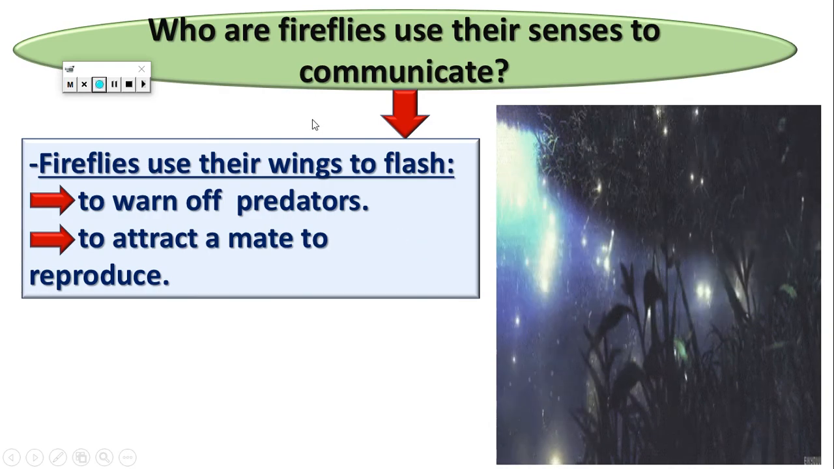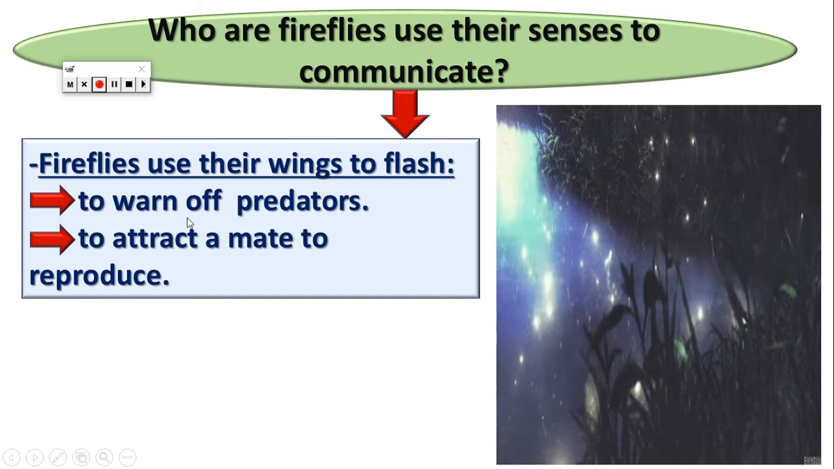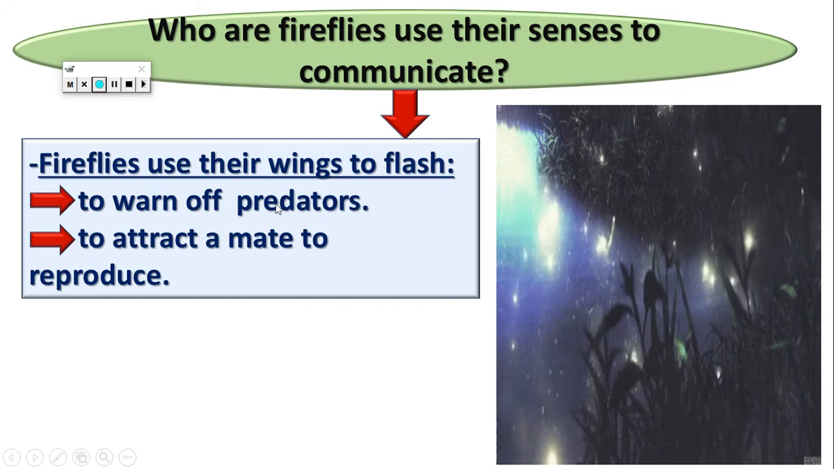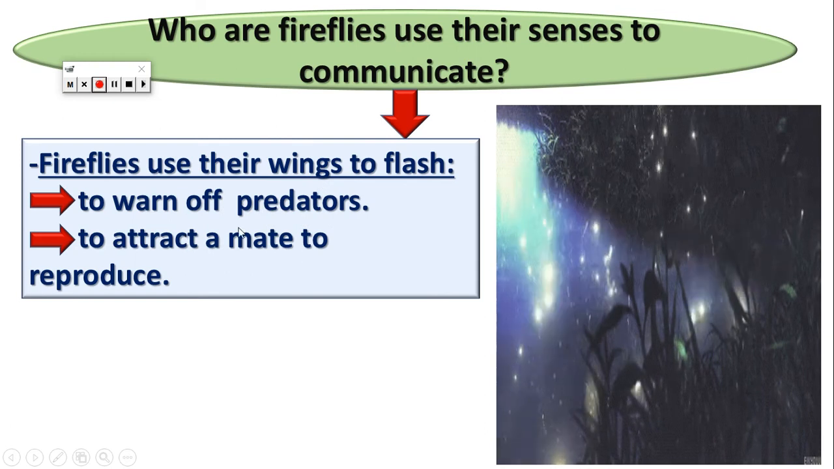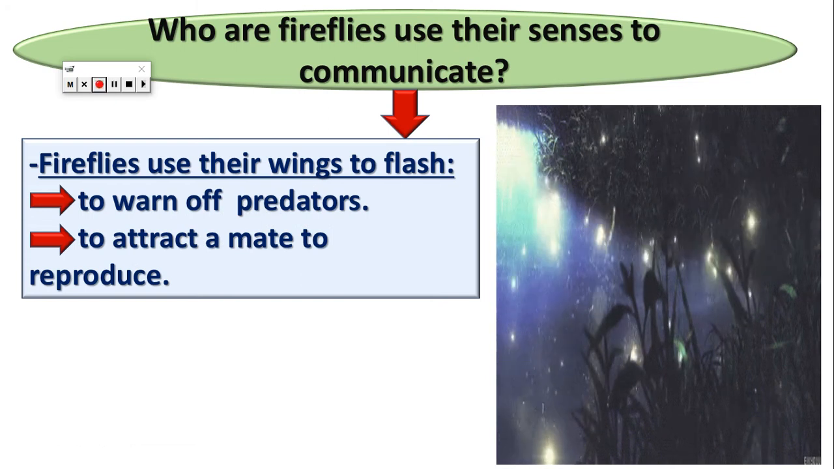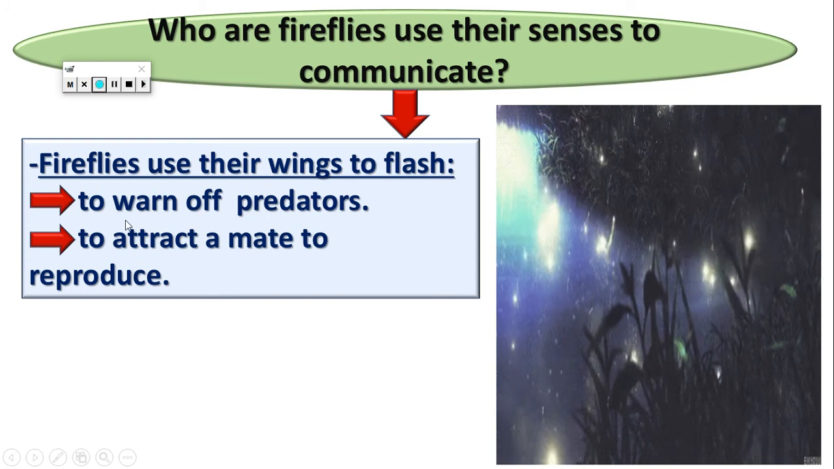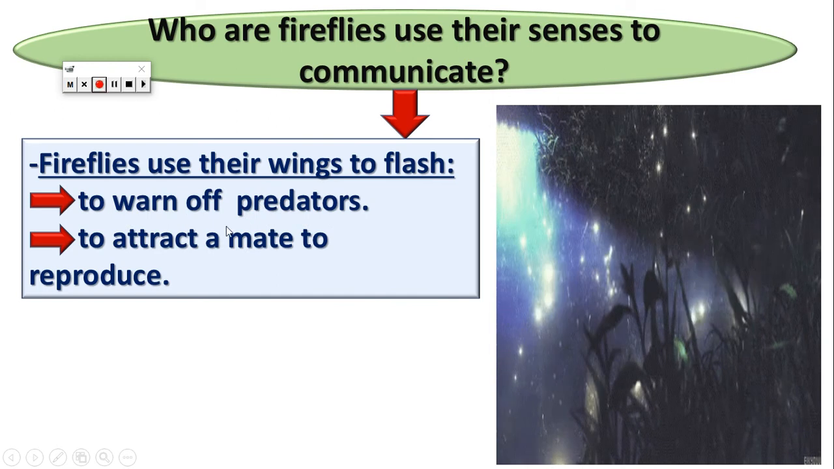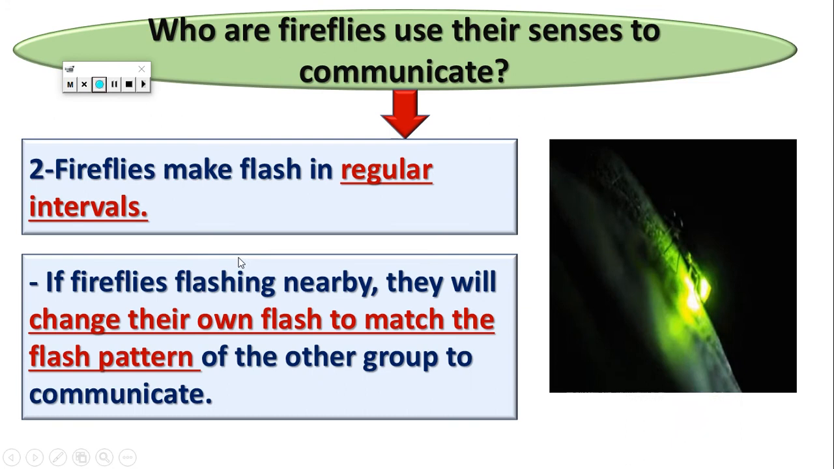Why do the fireflies communicate with each other? To warn off predators and to attract the mate. What is the meaning of warn off predators? Predators means the enemies. They tell each other that there is an enemy and they start to escape, and also to attract the mate. What is the meaning of the mate? The other living organism or the other insect that will come and marry it. Okay, that's called mate. So the fireflies light their bodies to warn off predators or enemies and to attract the mate to marry or reproduce.